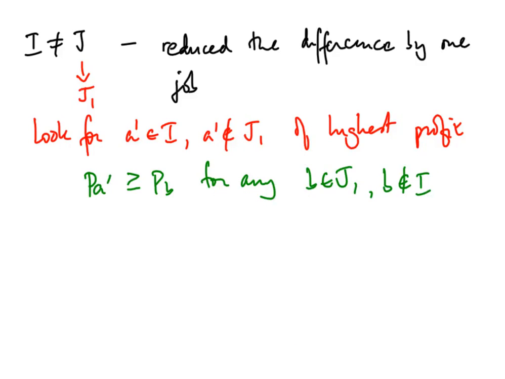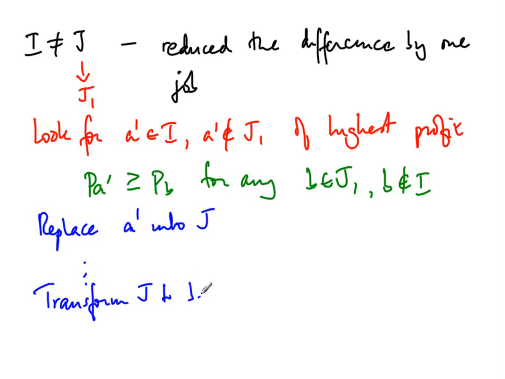So again we replace with A prime in J, and so we keep going, and eventually we will transform J to be the same as I, and each step preserves optimality.